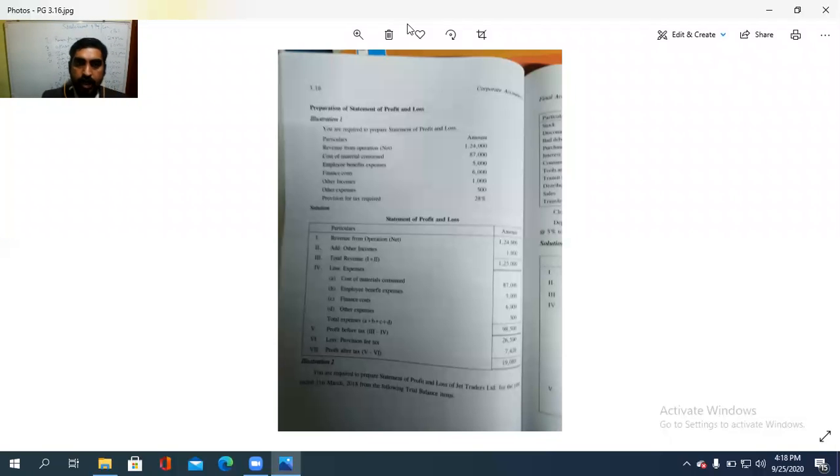So this much only I am taking today. So please have a look at today's topics and please do the same type of problems. This is very important for 5 marks questions. That is how to prepare a statement of profit and loss, and also what are the things to be considered at the time of preparing the statement of profit and loss.